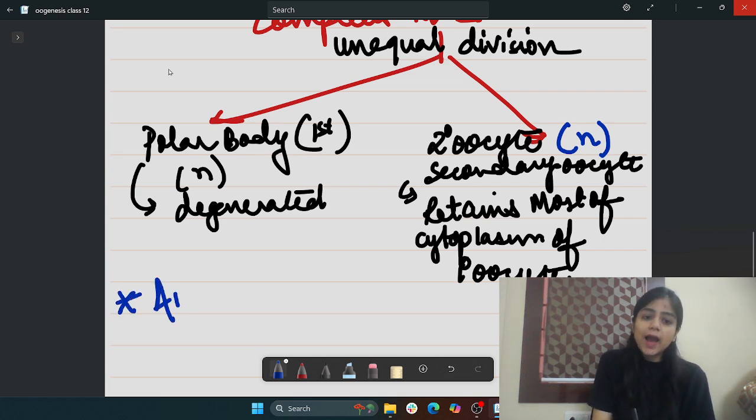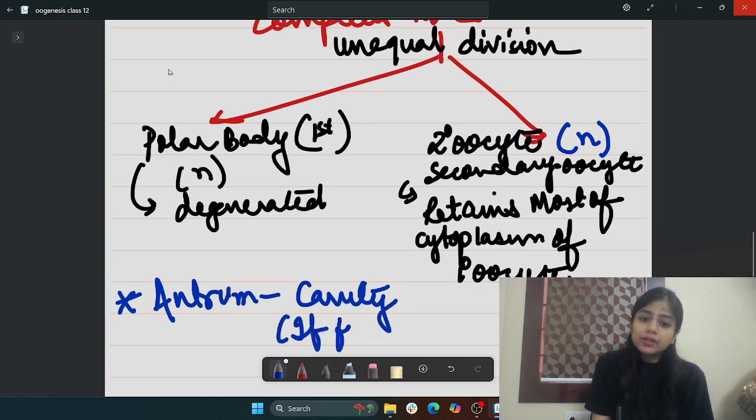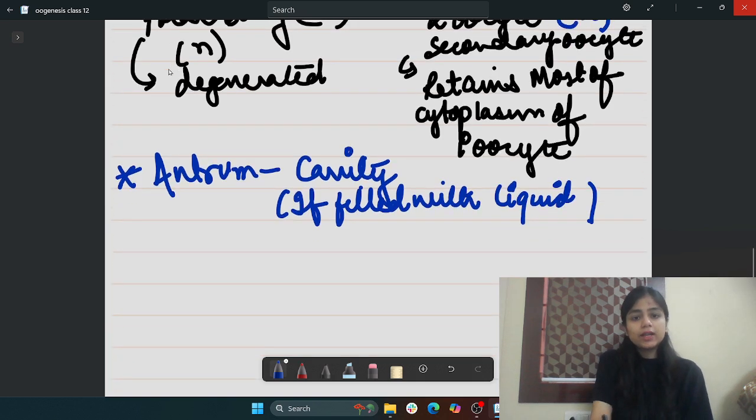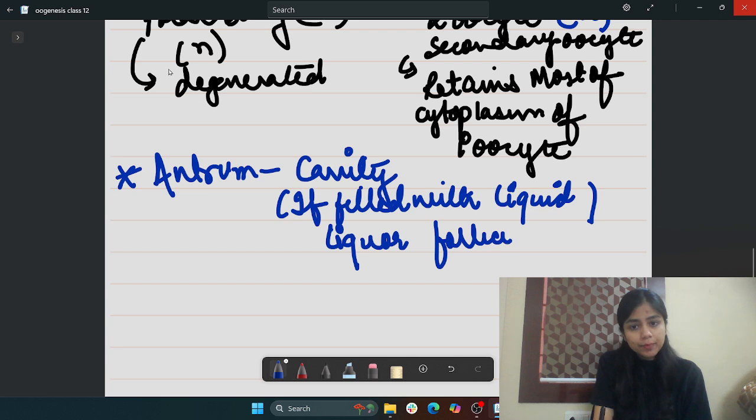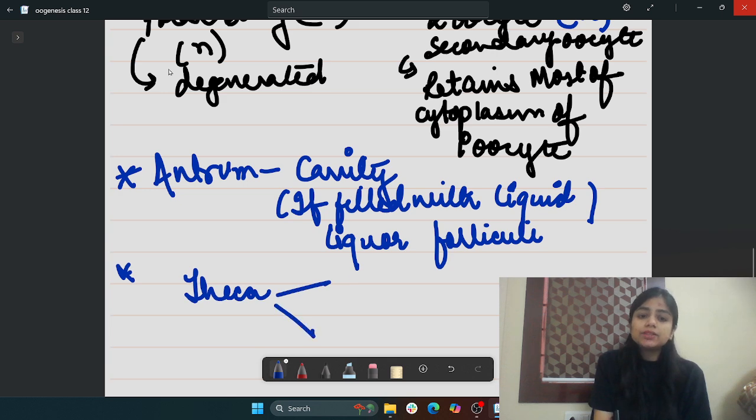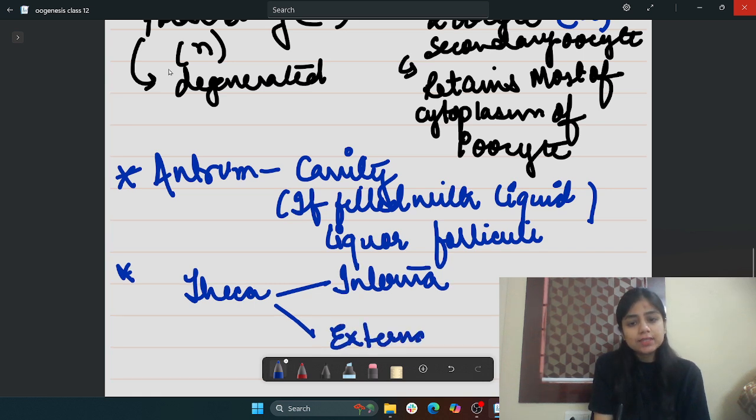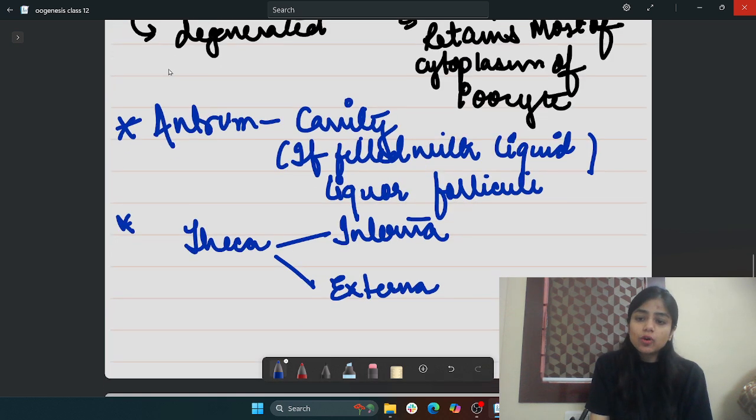Apart from which, we see the antrum. Antrum is a cavity. If the cavity is filled with liquid, the liquid is called liquor folliculi. And the third feature is theca. Theca gets differentiated into interna and externa. Students always remember, externa is the outer connective tissue.